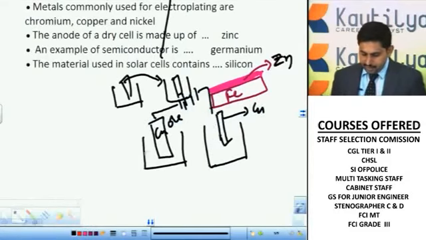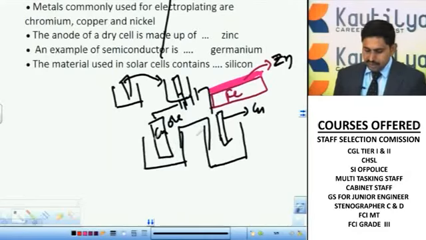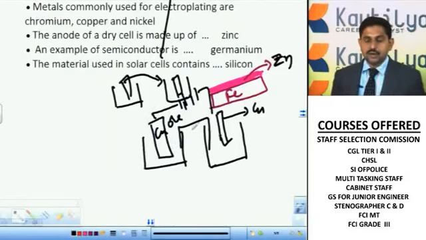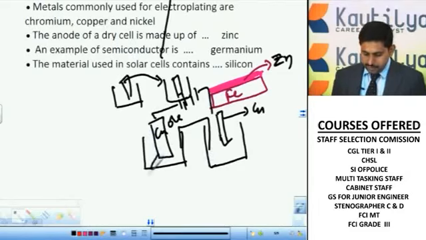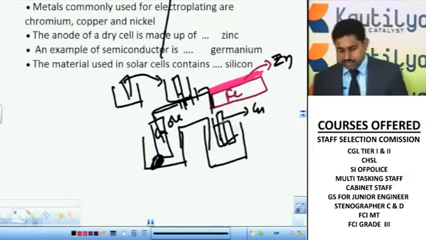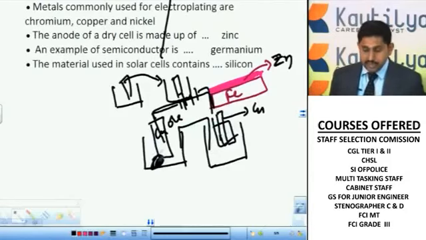Now what is happening after connecting the battery? This already has the salt bridge, everything is there. Slowly the electrons are passed from here, the impurities are deposited as anode mud, and the copper ions are passed from here and deposited. It will become very thick on one side, and the other will become very light.